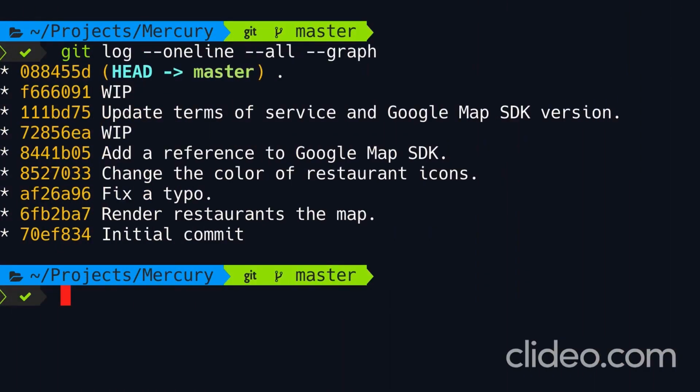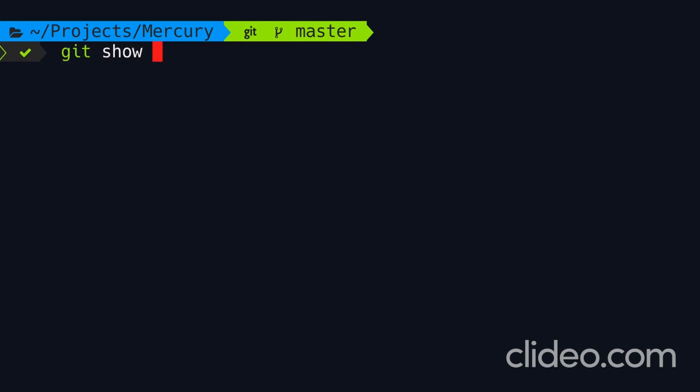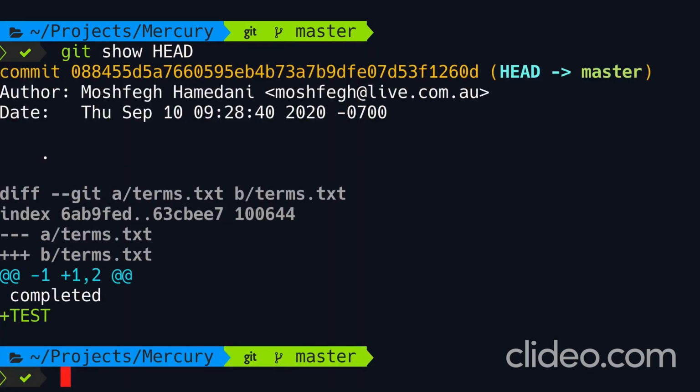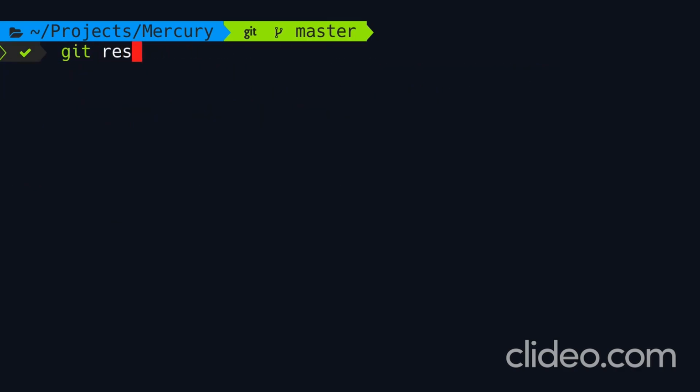So let's see this in action. Before resetting the head, let's look at the content of the latest commit. So git show head. In our last snapshot, we simply added the word test in this file, terms.txt. Now let's reset the head using the soft option. So our last commit is going to go, but this change is going to stay in the staging area. So git reset --soft head ~1.